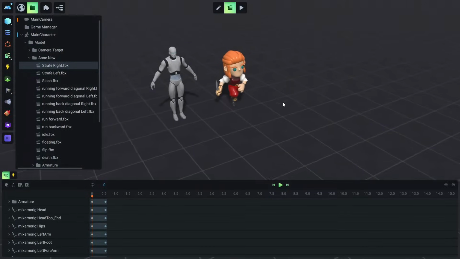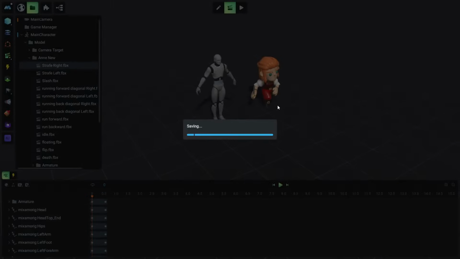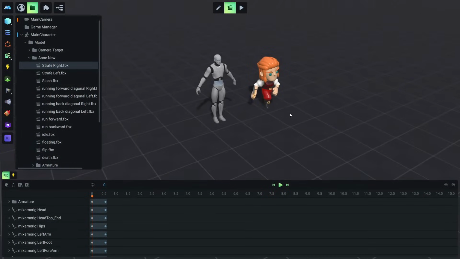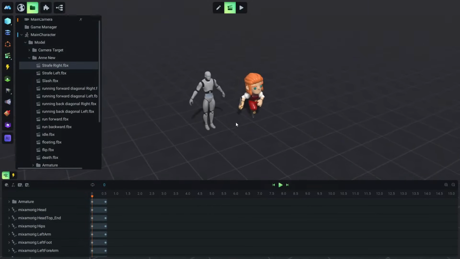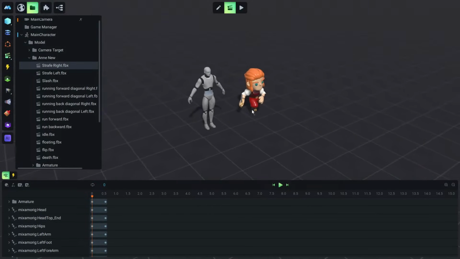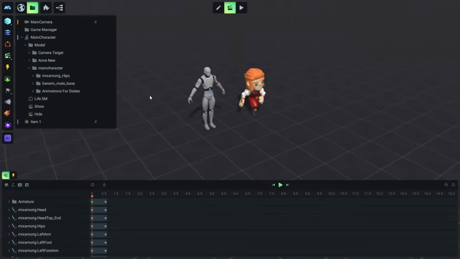So this moment is a good moment to save our game, and Control S for Windows, or you can go here and save file. Yes, file save, because it's good to always have this saved. So let's see now how to retarget the animation of our new model to our old model.